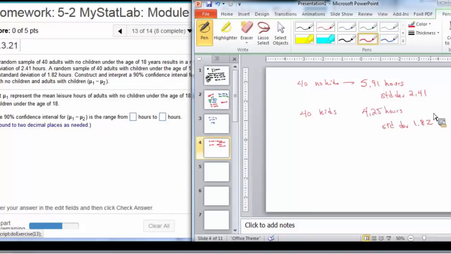This is where a lot of my previous sections have found it funny. I assume that a lot of you do have kids under the age of 18. I don't know how many of you have 4.25 free hours a day. So I thought that was pretty interesting numbers to show in a problem like this.